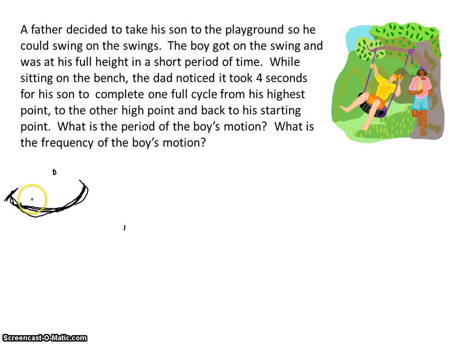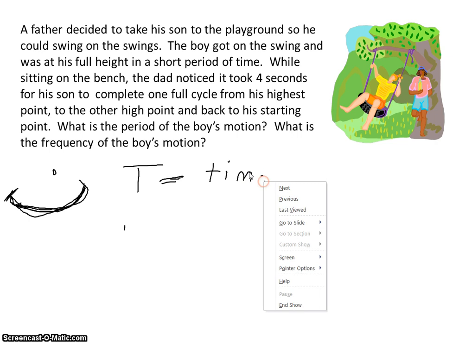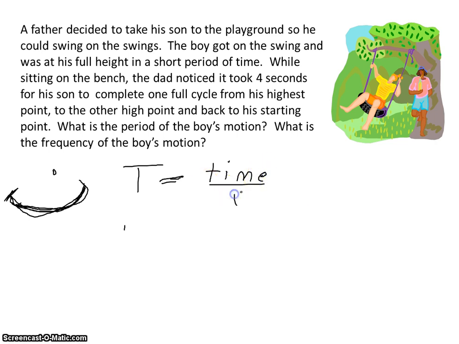And the question is, what's the boy's period? Well, the symbol for period is a capital T. And period is the time that it takes divided by how many cycles. Well, it took him 4 seconds to complete one cycle.